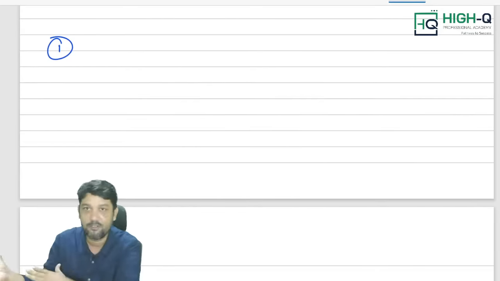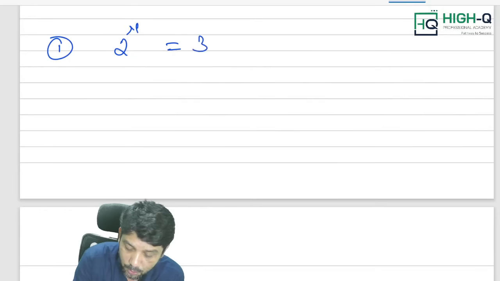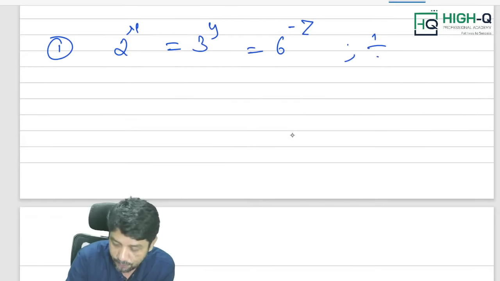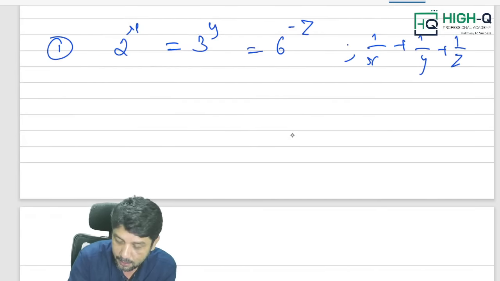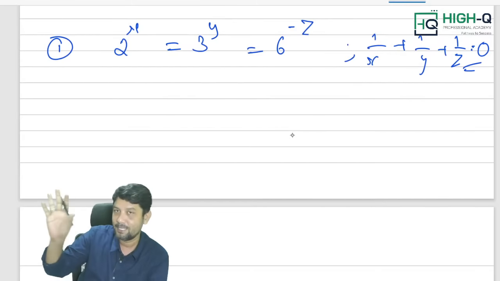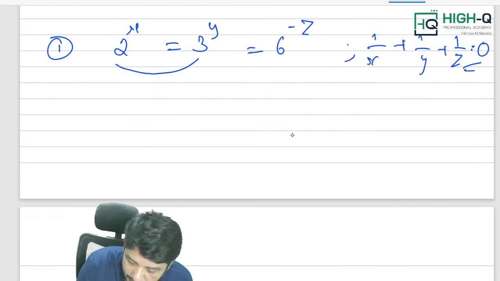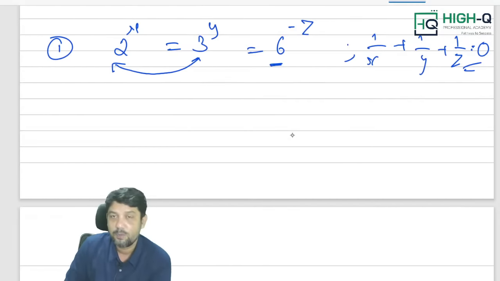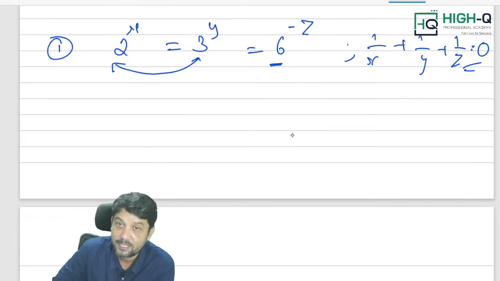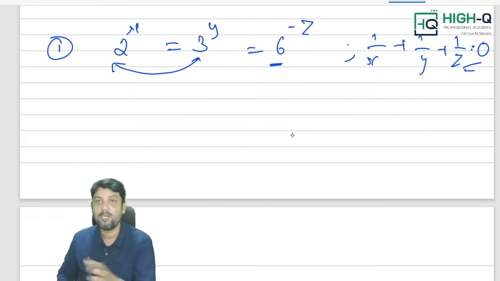Okay, now look at this. Of course, you have seen such a question: 2 power x is equal to 3 power y is equal to 6 power minus z. Then they may ask you to find the value of 1 by x plus 1 by y plus 1 by z. Most of the time the answer is going to be 0 only, but leave it aside because that's a calculative risk. Without guessing the answer, we know how to solve it. 2 power x, 3 power y, 6 power minus z. What shortcut I taught you? I hope you remember the shortcut also. There is always a connection between 2 and 3 with the 6. What is the connection, my dear? What you would have done in the actual method, equal to k, this, that, so many blah blah blahs we will be doing, not required, my dear.